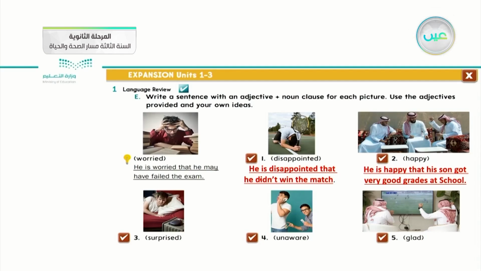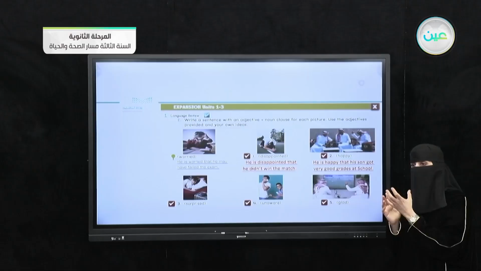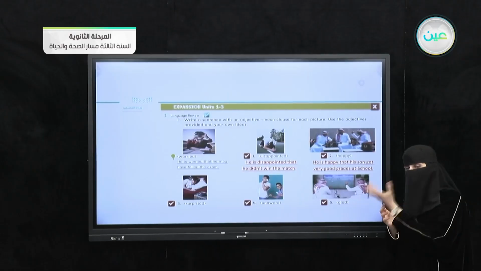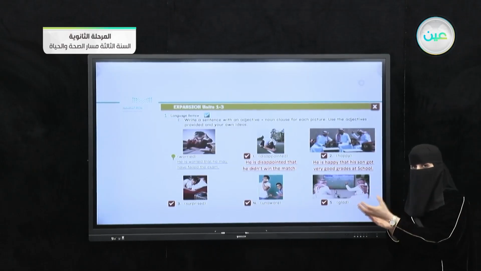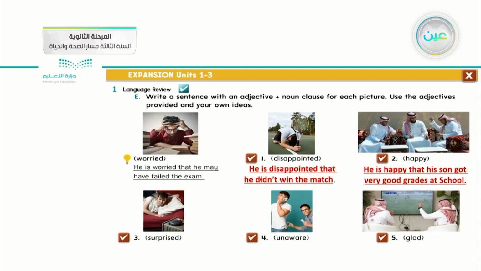So I bring a reason for his happiness: that his son took very good grades in his school. So he is happy is the first part, an adjective statement. Then the second part, his son got very good grades at school. This is the noun clause. So how can I join these two statements? I use that. And this is the first situation of the previous lesson on noun clauses.